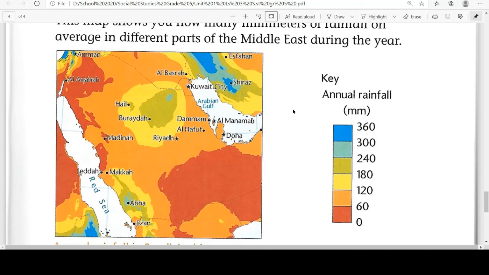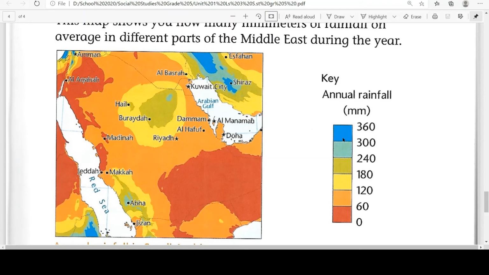And how we can measure the rainfall, there's an instrument called rain gauge. We can measure the rain in millimeters in that rain gauge. Then again, average is taken out, that how much in 1 year average rainfall is in some area. And like this, these maps show us that how much rain has been recorded in which area.